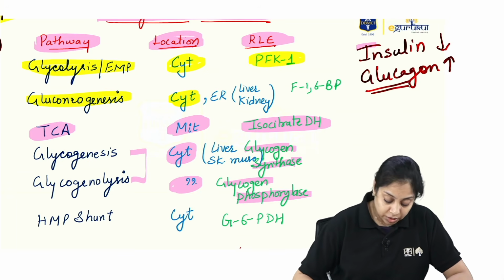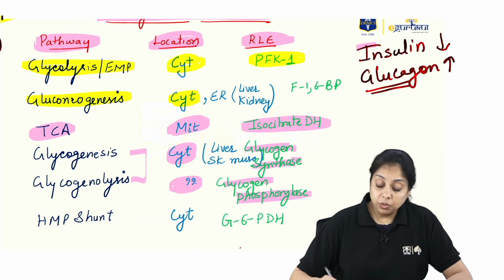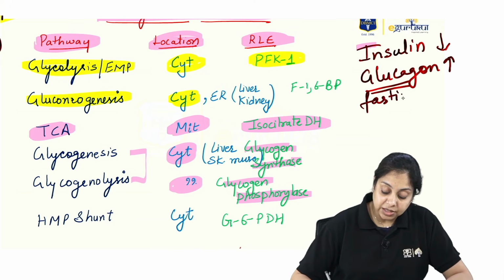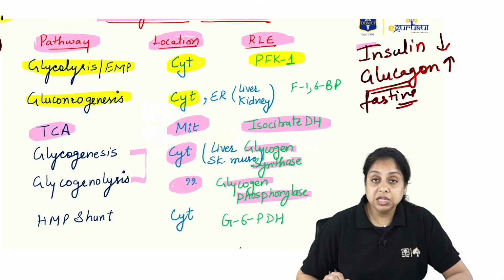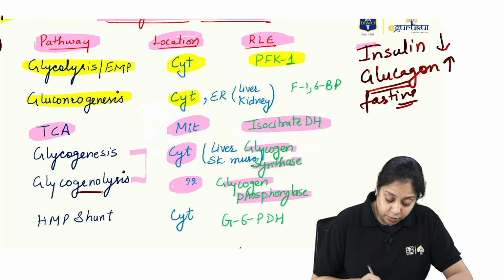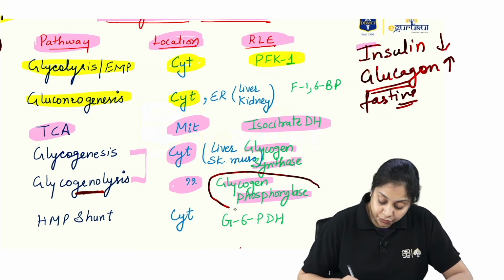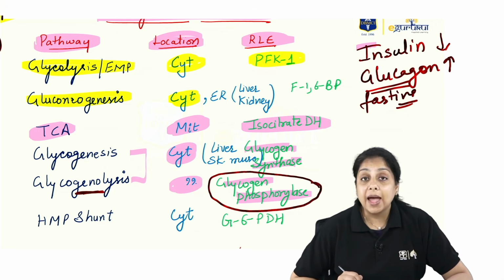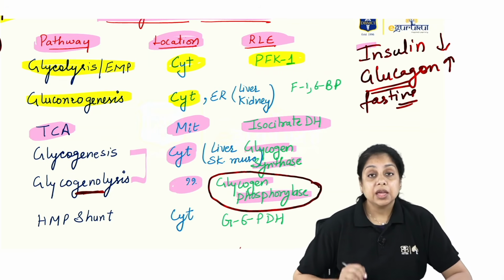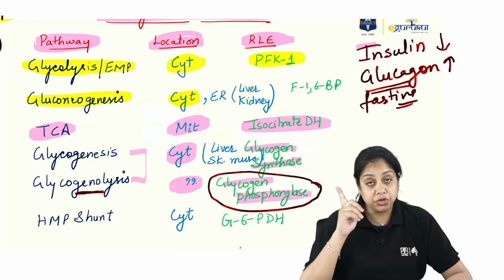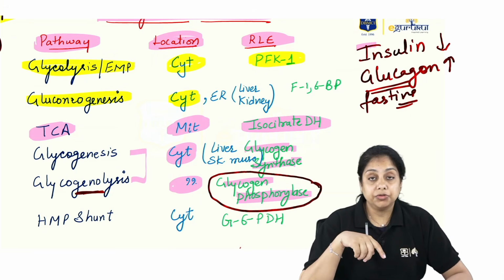So glucagon is there in the fasting condition, and in the fasting condition we have to break down the glycogen. We have to do the glycogenolysis. So at that time, the glycogen phosphorylase is activated because of the phosphorylation. If the glycogen phosphorylase has a phosphate, that is a deactivated form.